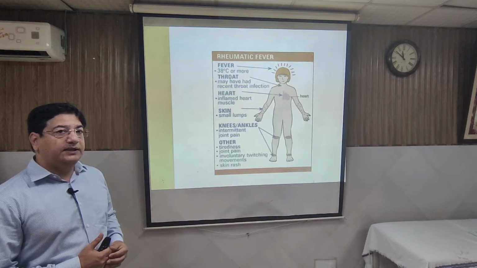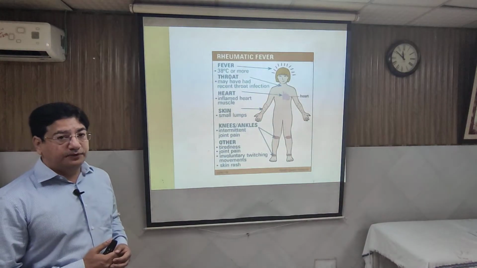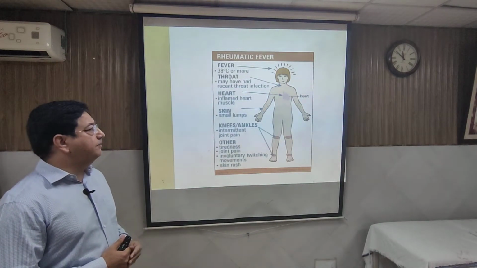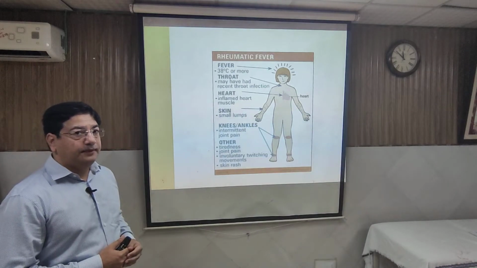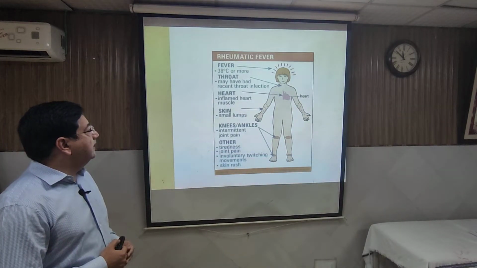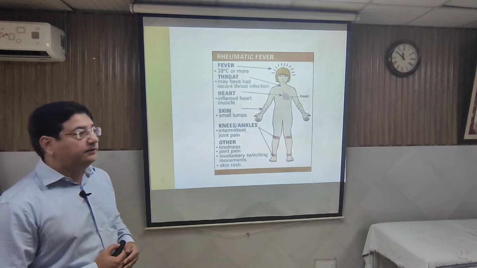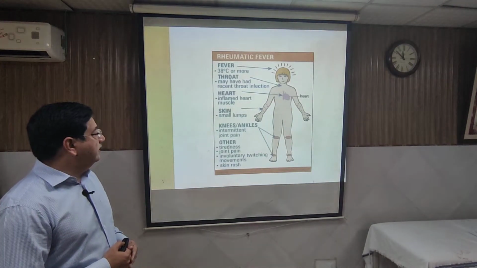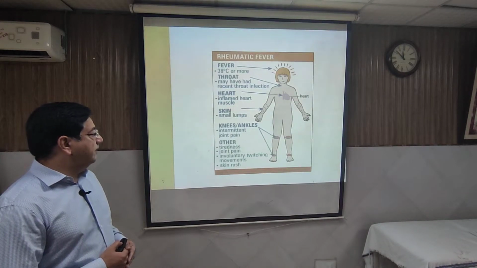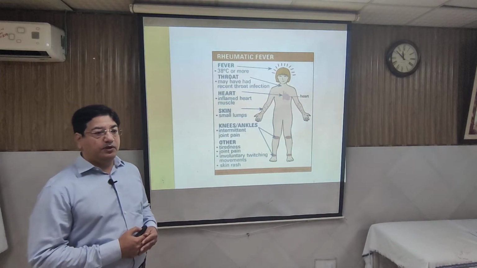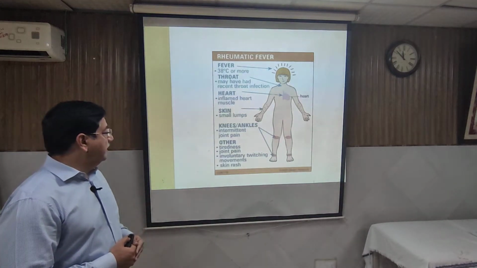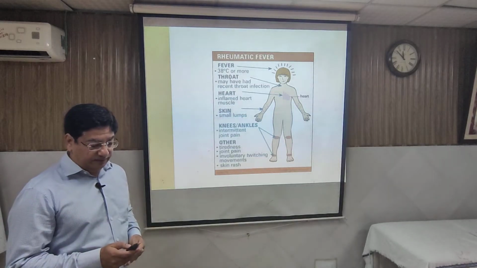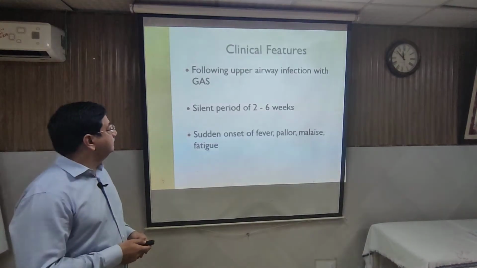Recently in the history you can find the child suffered a sore throat 2 to 6 weeks back, but at the time of presentation maybe the throat is clear, and you can find the signs and symptoms of an inflamed heart, skin, or joints. Other things which can manifest are generalized symptoms of malaise, involuntary twitching because of chorea, a CNS problem, and skin rash. We'll discuss one by one.